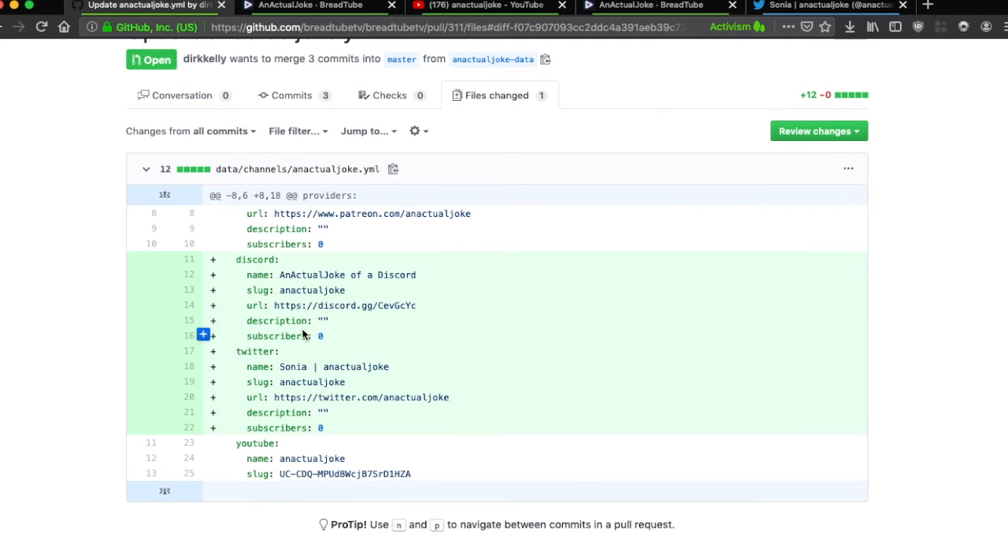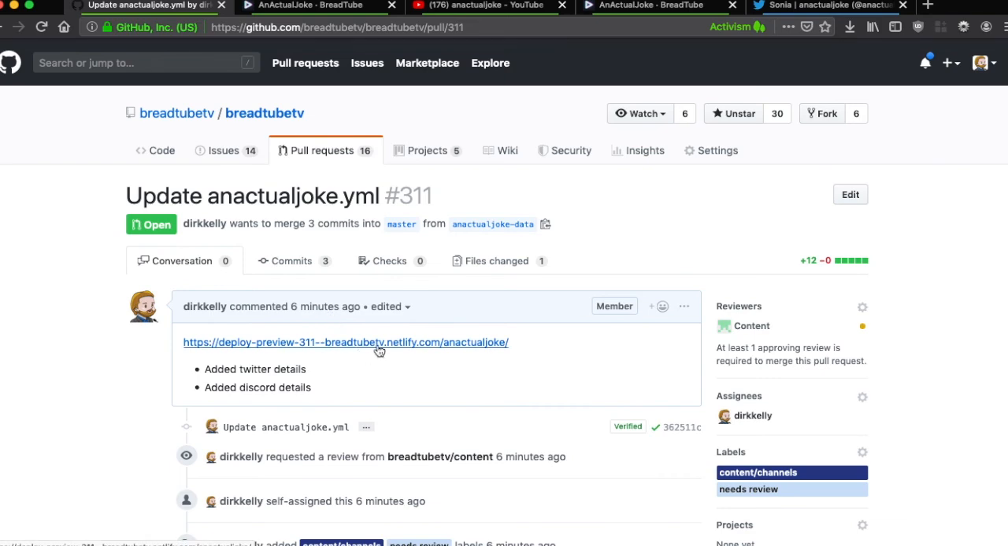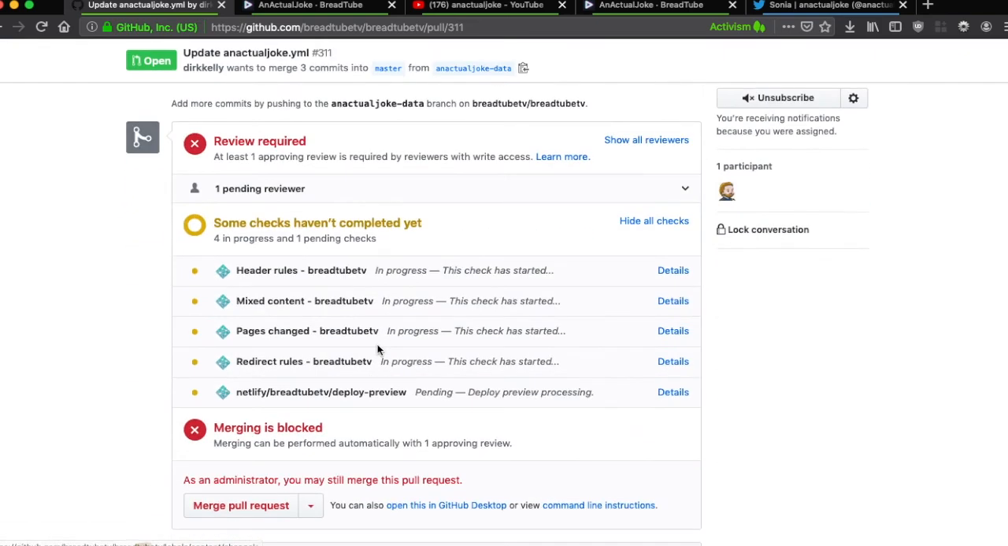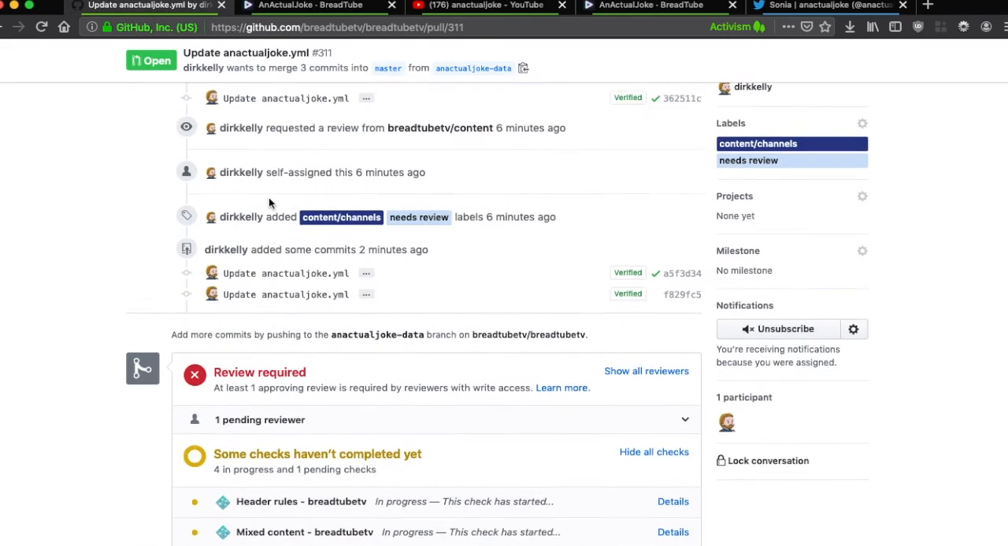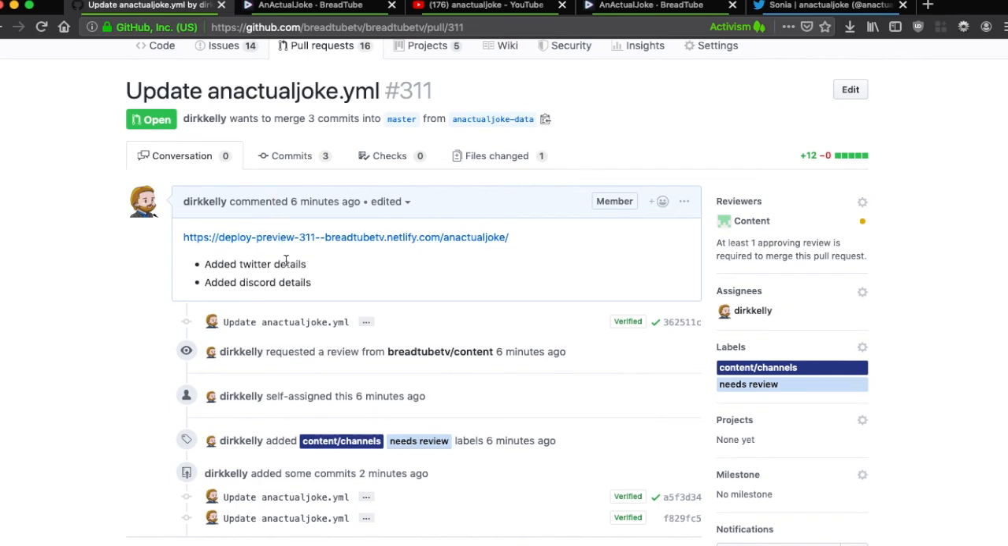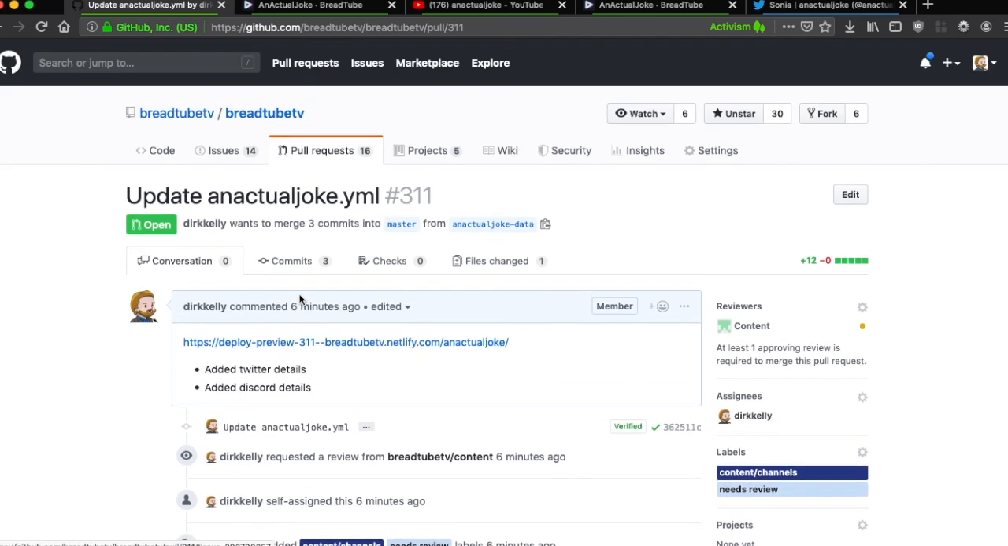Alright. So files change will show you exactly what information is being added. And this deploy preview will give people an example of what's going through. Again, this will build, take another 30 seconds. But that is how you update information about a channel's social media. And you can do it all within GitHub. You don't need any special tools.